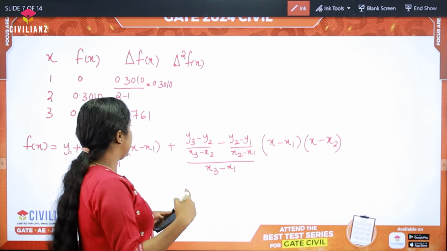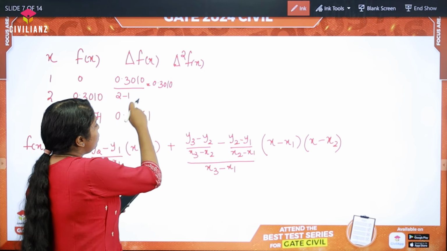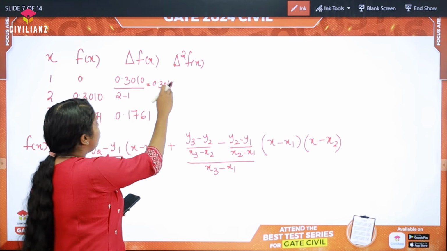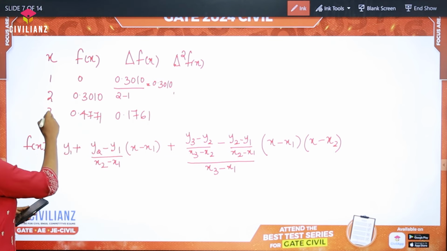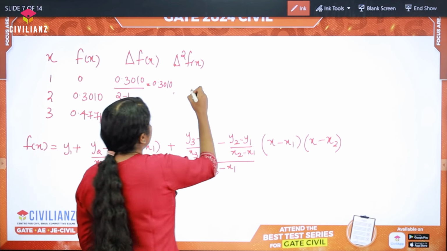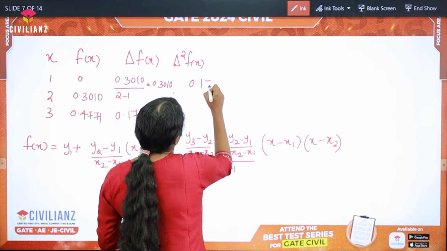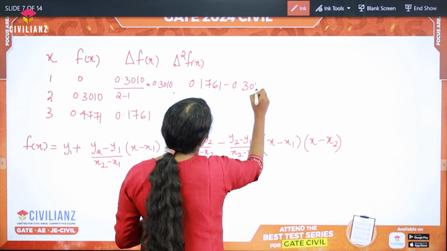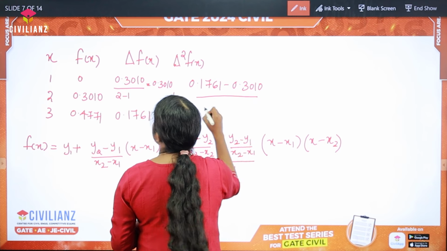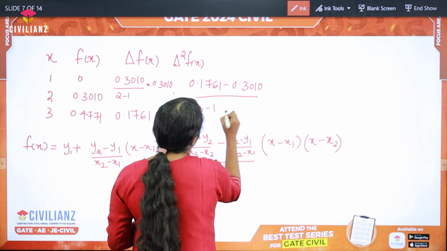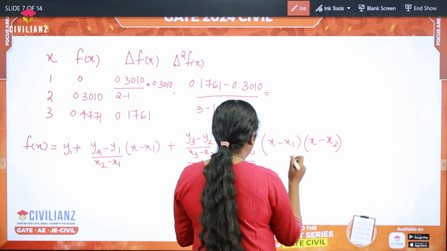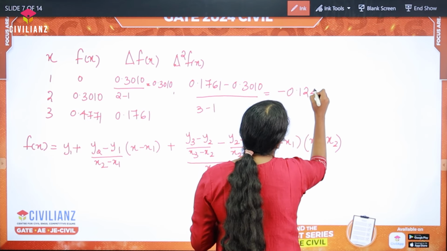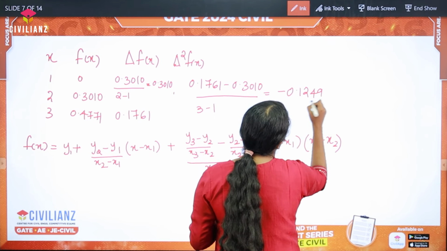Next, we need to move on to the second difference. The second difference is basically 0.1761 minus 0.3010 divided by 3 minus 1, which is a negative value, that is minus 0.1249 divided by 2.